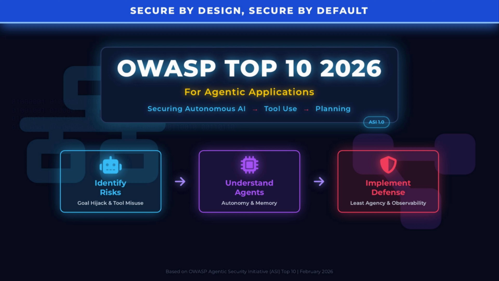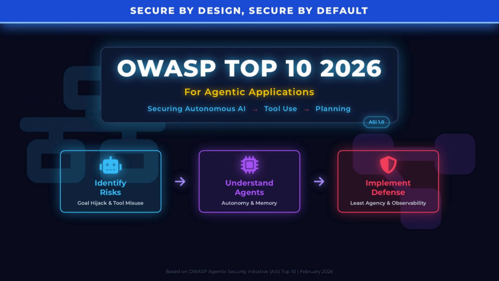Welcome everyone. We are standing at the dawn of a new era in artificial intelligence, one in which autonomous, goal-driven software agents plan, make decisions, and act on our behalf. These agentic systems aren't just chatbots, they are autonomous entities designed to execute complex workflows without continuous human intervention. Our mission today is to demystify the risks they introduce and to show how the OWASP Top 10 for 2026 can guide us towards safer, more resilient AI systems.